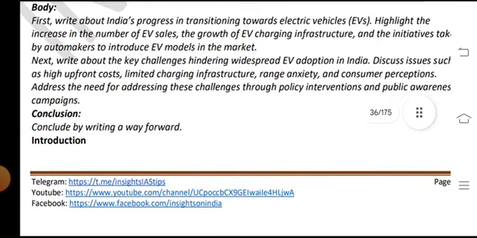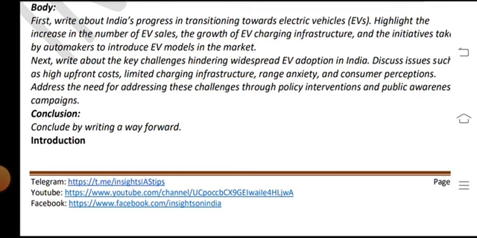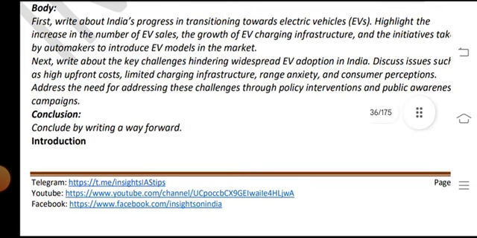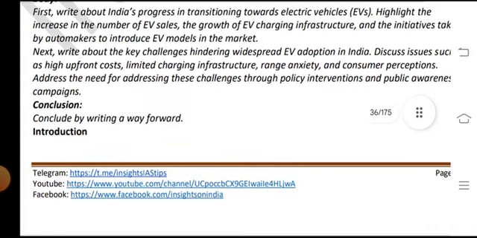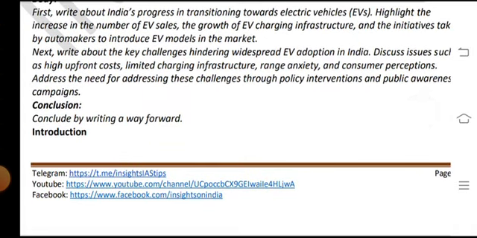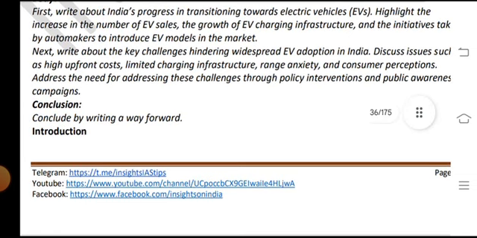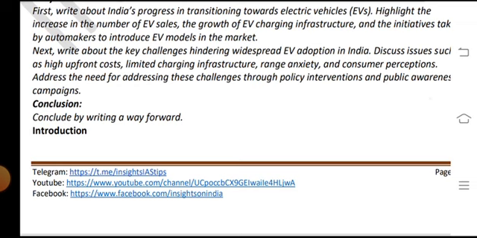Next, write about the key challenges and hindrances to widespread EV adoption in India. Discuss issues such as high upfront cost, limited charging infrastructure, range access, and consumer perception. Address the need for addressing these challenges through policy interventions and public awareness campaigns.